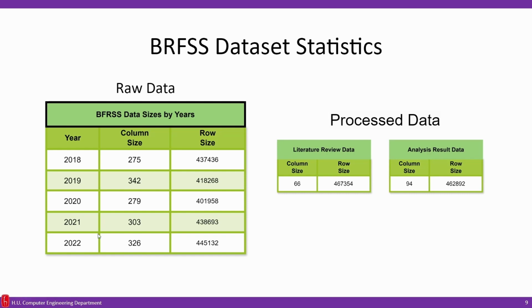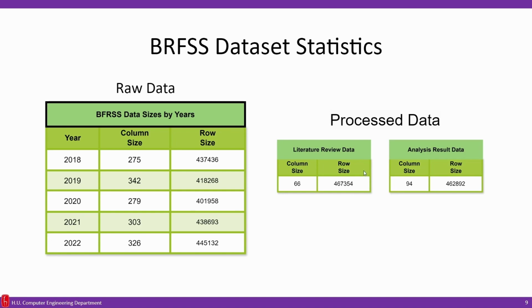You can see our dataset statistics. For each year, for example 2018, our data includes 275 columns and 437,436 rows. You can see the other years' data statistics. This is the raw data. When we combine this, we get this data, and we use this data in our project.